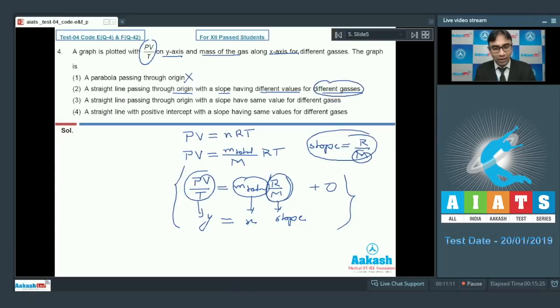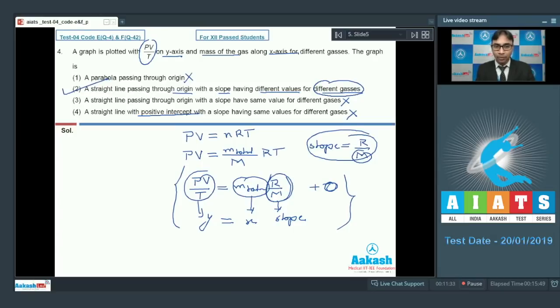So this is the correct statement. The third option says a straight line passing through origin with the same slope for different gases. No, this is wrong. Straight line with positive intercept? No, there is no intercept because the constant is 0. So this is also wrong. So option number 2 is the correct choice.